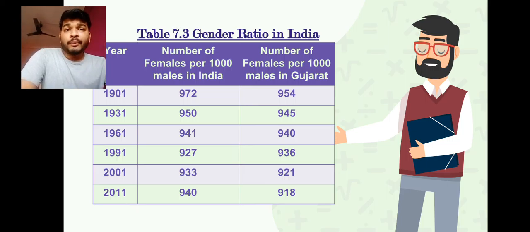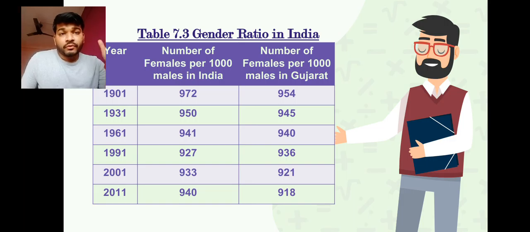Now from your exam point of view or your conclusion point of view, you have to remember certain data. Okay, not all the data. Talk about 1901, 1961, 2001 and 2011. You have to remember these 4 years exactly when you write the examination, if it has been asked. Mostly here the question comes for 1 or 2 marks only. They can ask, like, what is the Gujarat population, or the gender ratio in 2011 or in 2001. So in 2001 the gender ratio of Gujarat was 921 and in 2011 918.